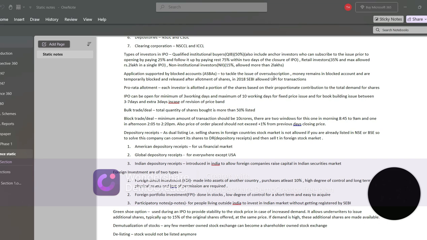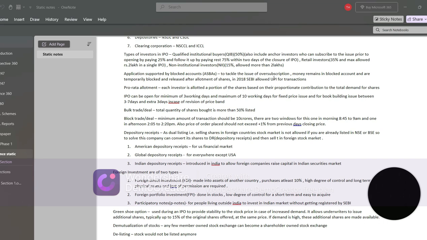Next is pro rata allotment. Pro rata allotment is basically the system in which each investor is allotted a portion of the shares based on their proportionate contribution to the total demand of shares. For example, if demand is more, then according to their contribution to the total demand, they will be allotted a portion of the shares.